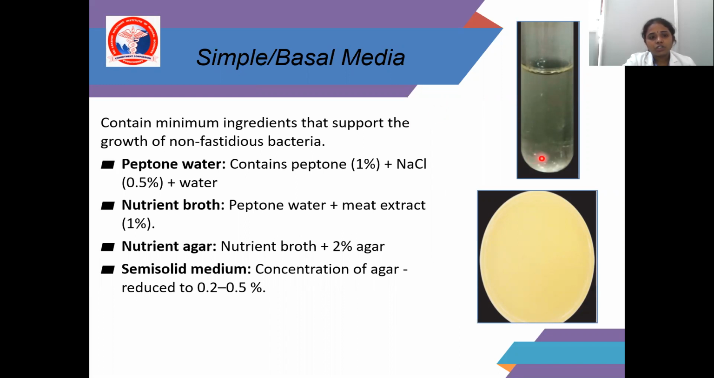So simultaneously, see the picture. The first picture shows the peptone water in a test tube. And see the second picture, it is a petri dish. What is the culture media here? Simple media, that is nutrient agar. Okay, in simple media, all non-fastidious organisms grow in this basal media. For example, a simple and basal media is nutrient agar.